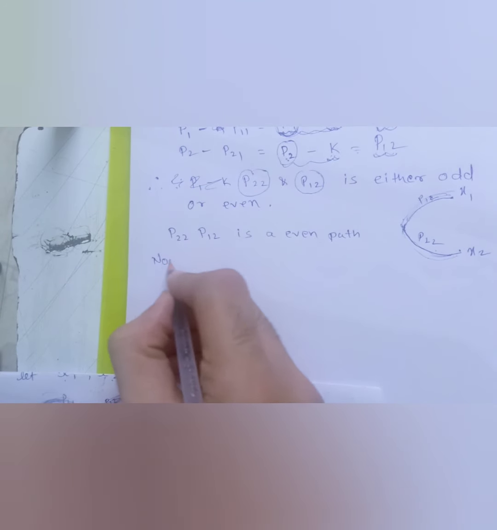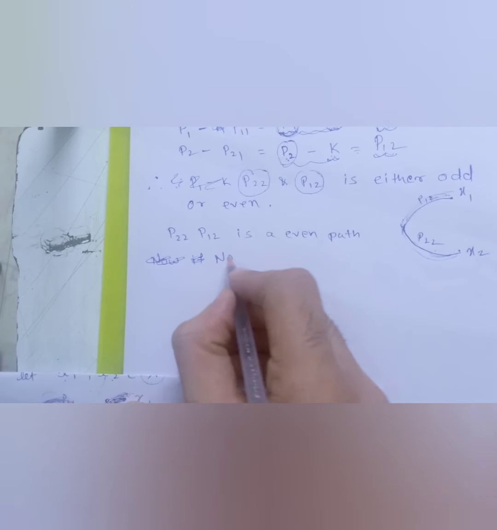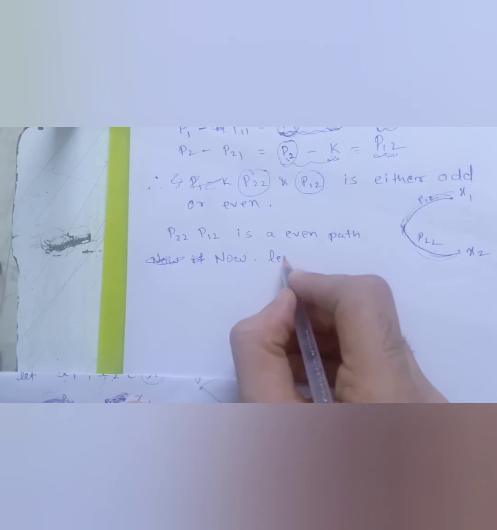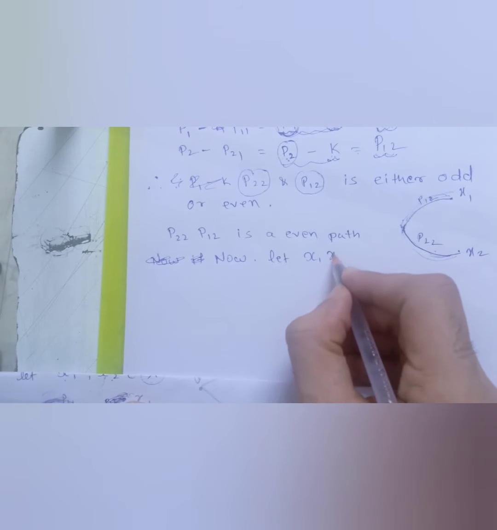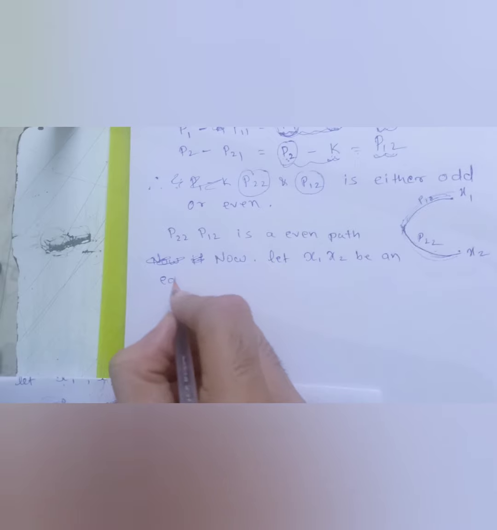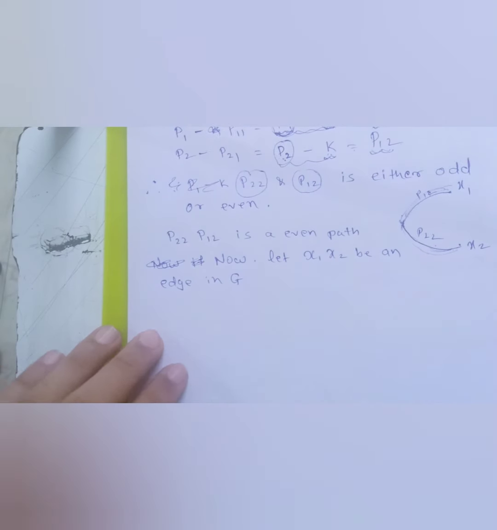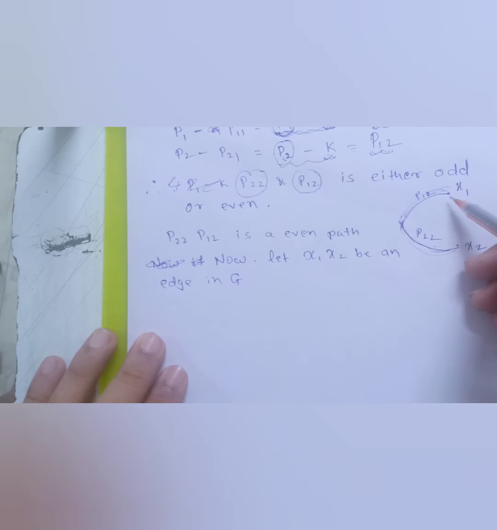Now let's suppose x1 x2 is an edge in G. What we need to prove over here, just to recall, is that there is no edge between them.